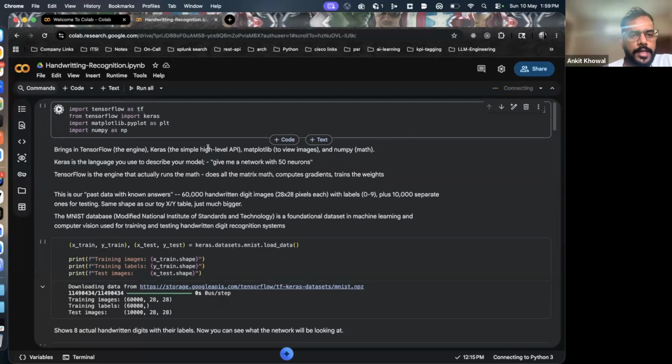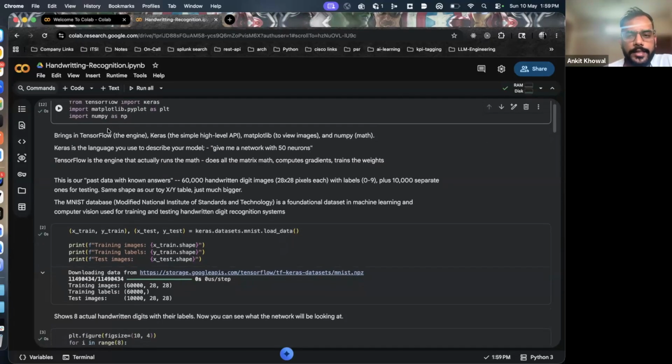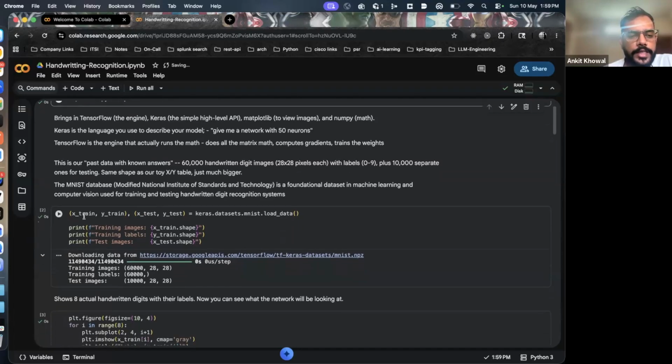Right? While the library loads, okay, this executed. Now, next, what we will do is, we discussed that we need to have some data set to train the model. In our XY example, we also saw we need some data set to train the model, right? So here, in this particular cell, I am loading a data set which consists of a lot of images which have one, two, three, five, stuff like that written on it,